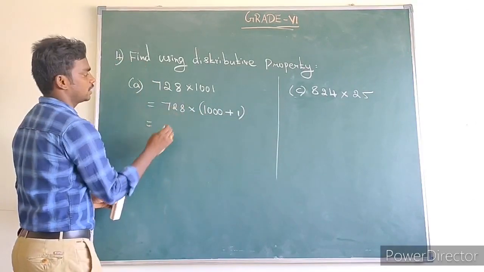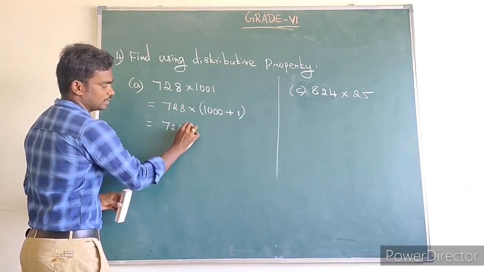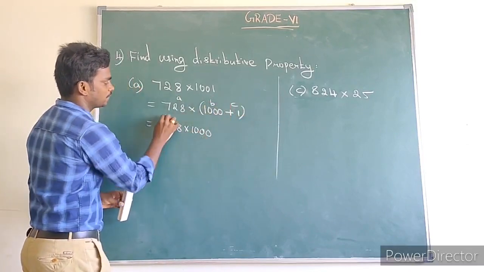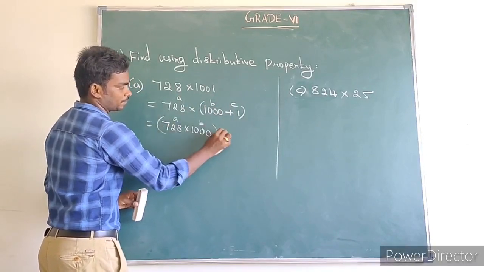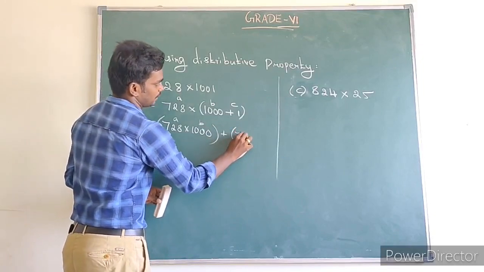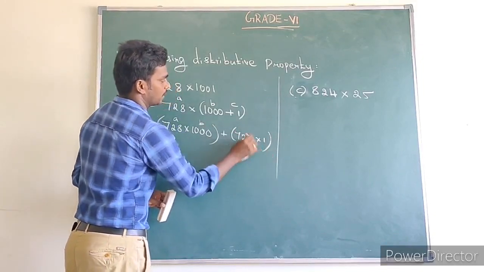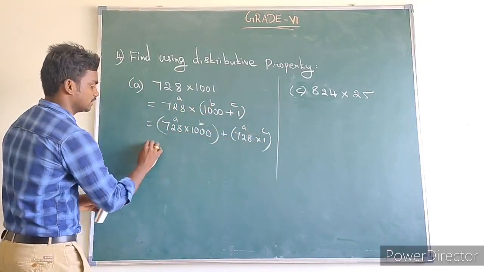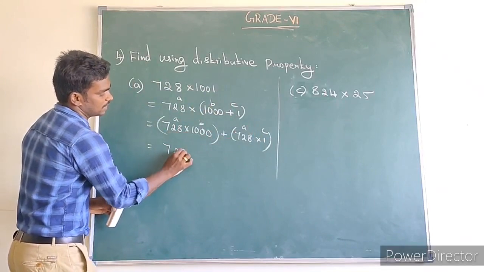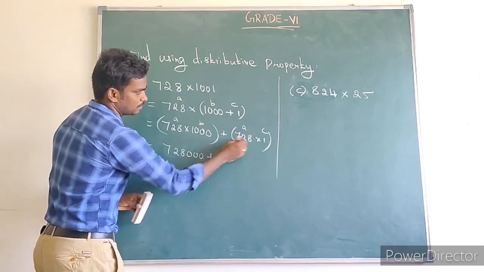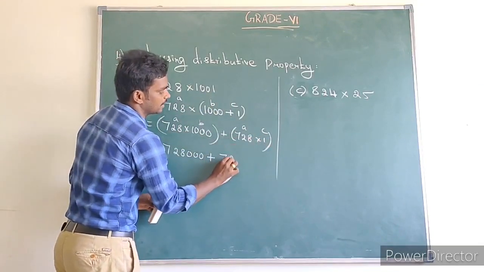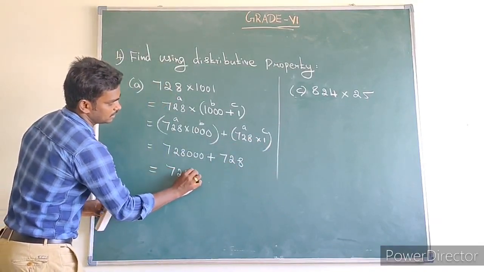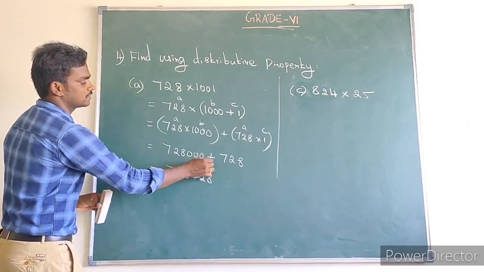That means A into B plus C is equal to A into B plus A into C. So 728 into 1000 plus 728 into 1. 728 multiplied by 1 means 728. We can add this.